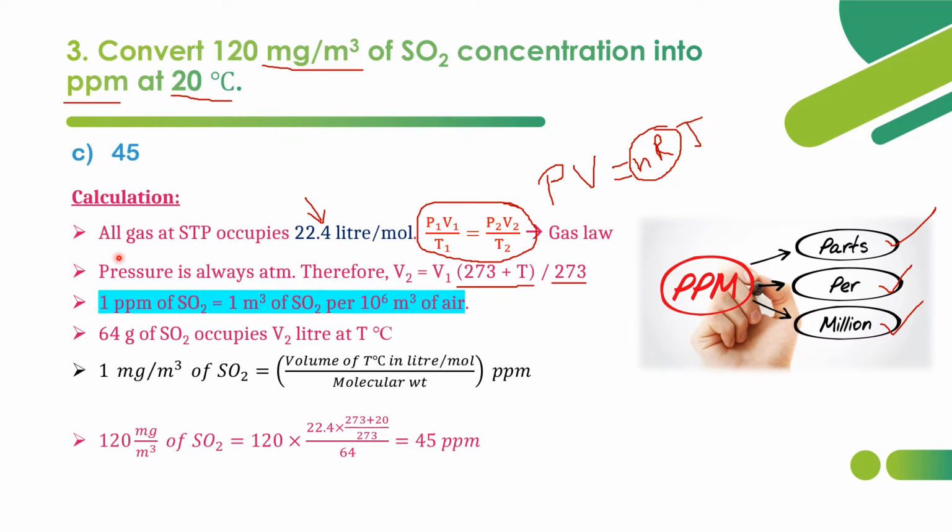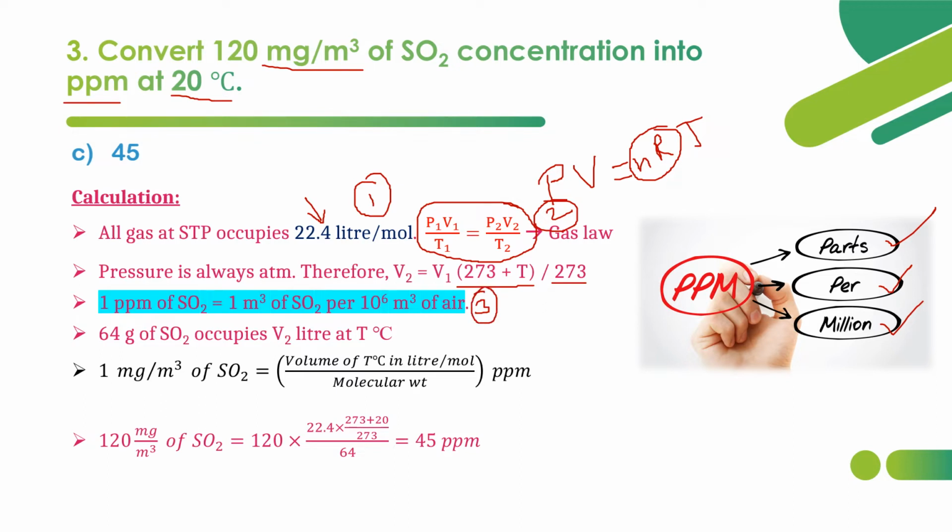So what are the concepts here? One is all gas at STP occupies 22.4 liter per mole. This is one concept. The next is the gas law concept. And the next is the ppm concept. What is a ppm?